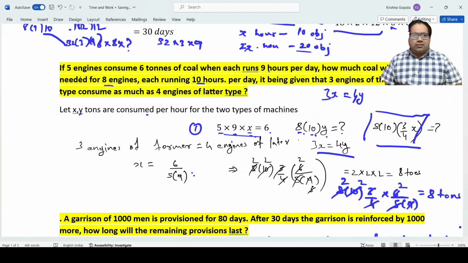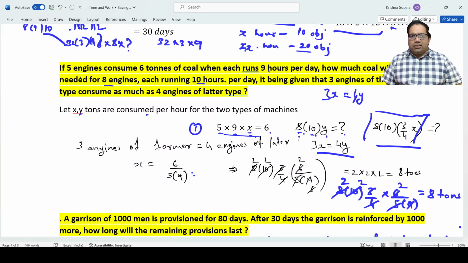5 engines consume 6 tons and they run 9 hours. Let's assume X tons get consumed every 1 hour by 1 engine. 5 into 9, they run for 45 hours. 45 into X equal to 6. Similarly, we assumed Y for the second machine: 8 engines, 10 hours into Y is the question.